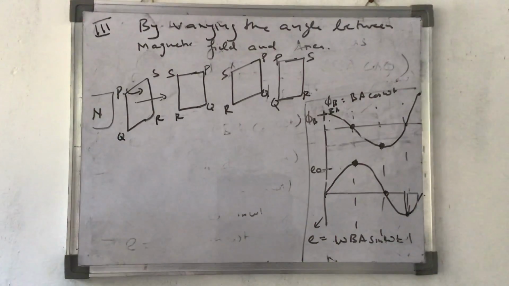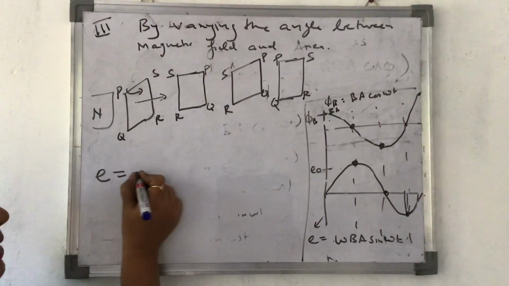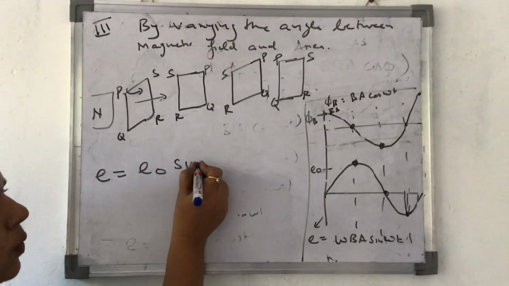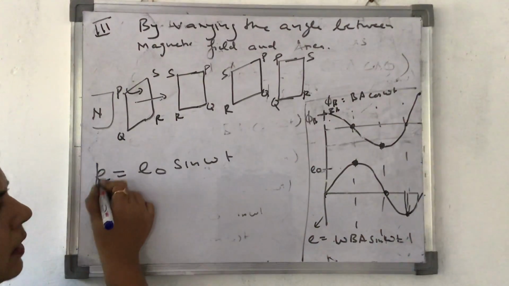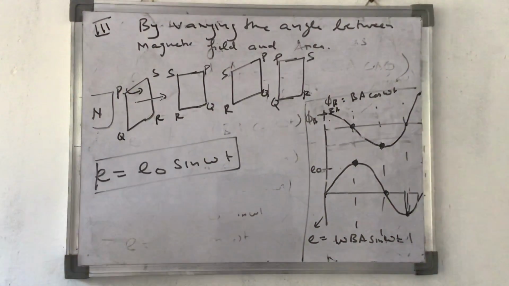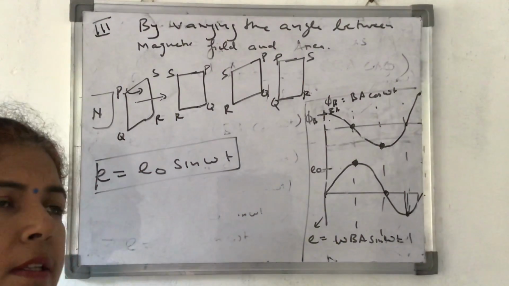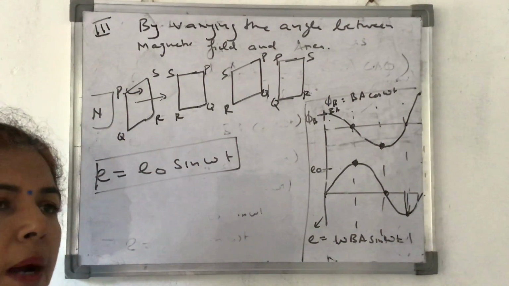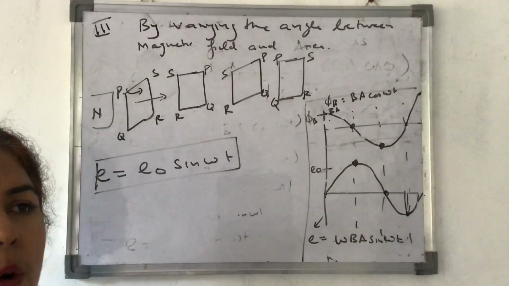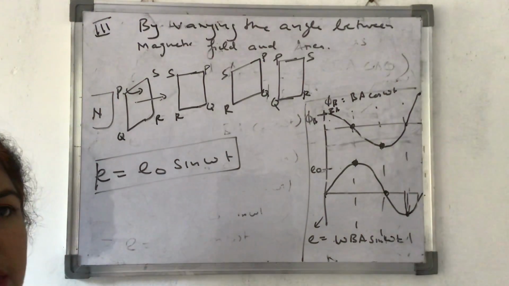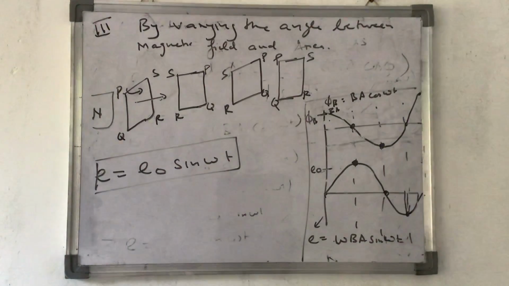And the final formula which I have is E is equal to E naught sin omega t. So B is constant, A is constant. By varying different angles, I am getting different values of induced EMF. These are the three ways in which induced EMF is produced. We will come in the next class to discuss self and mutual induction. And have a nice time. That's all for today.